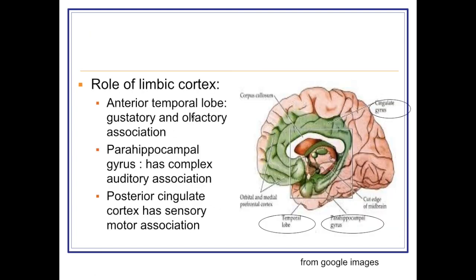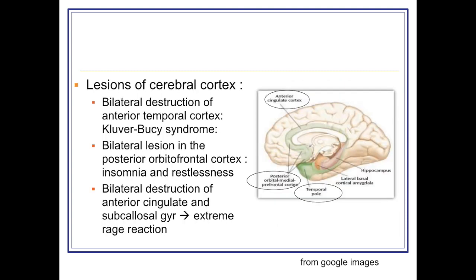Then the limbic cortex, anterior temporal lobe, is important for gustatory and olfactory association. Gustatory information and olfactory information are associated here. The parahippocampal gyrus is concerned with the association of auditory information, and the posterior cingulate gyrus has sensory and motor association. Now, lesion. When there is a lesion in certain parts of the cerebral cortex, we have different symptoms.